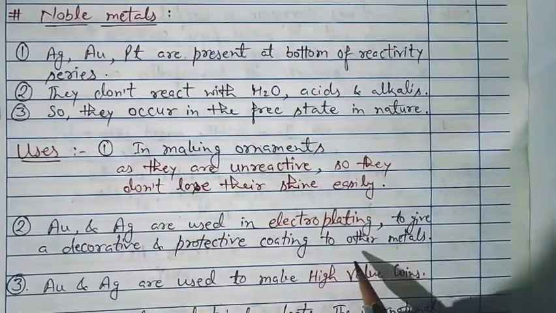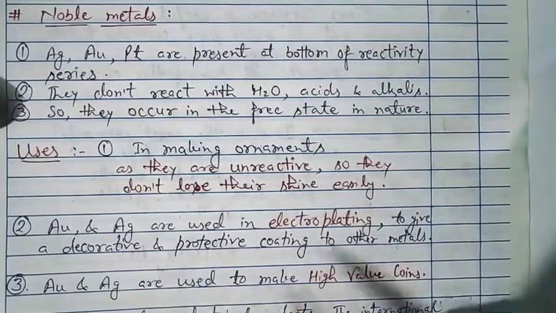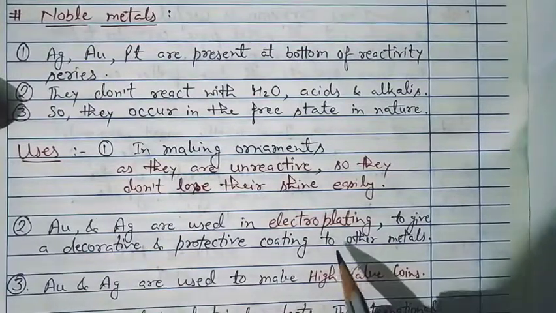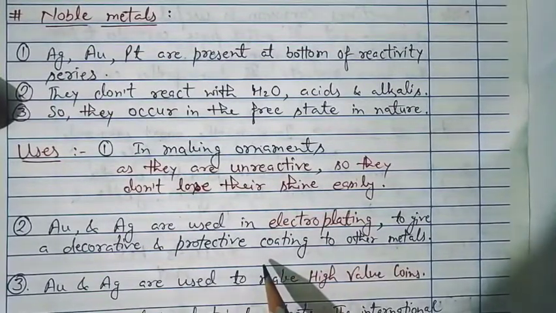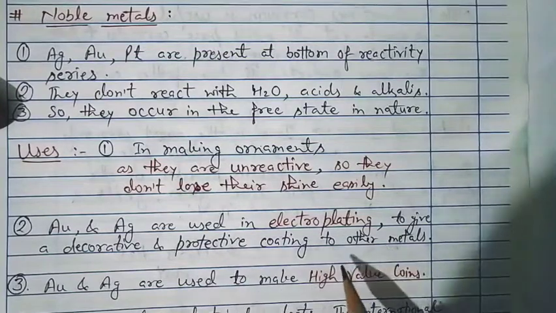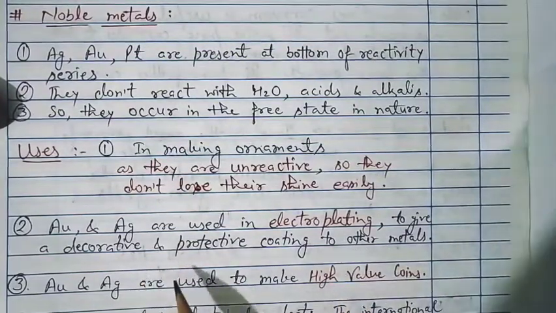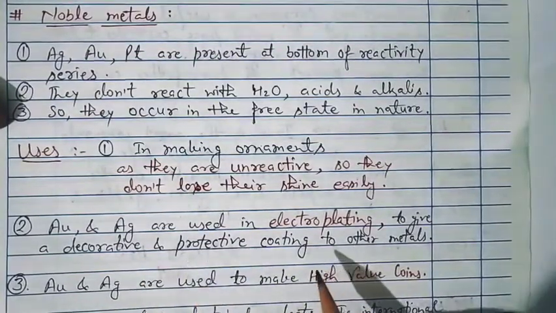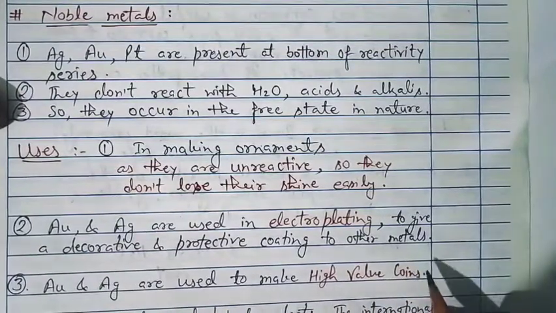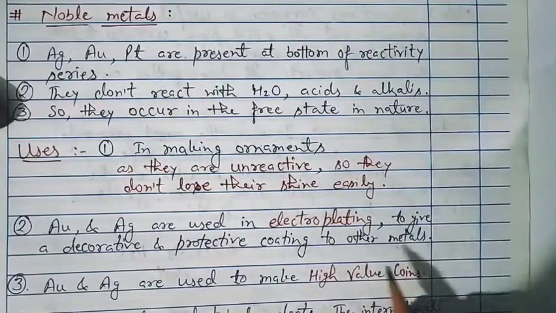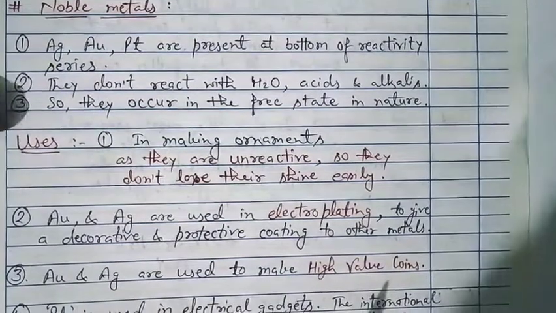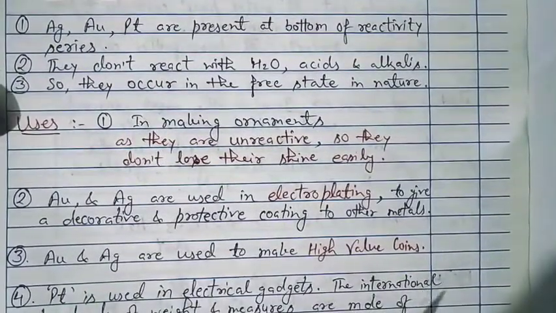In artificial jewelry, a very thin layer of gold or silver is plated on other less valuable metals, which gives them a good shine so they can be used as jewelry. That is very cheap also, so it can be used for daily wear.